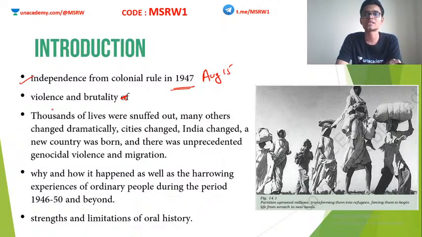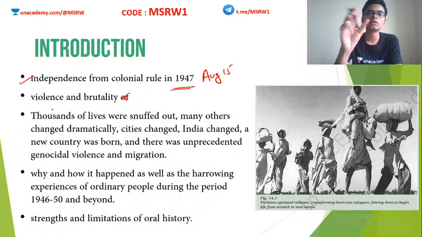We have never seen such a level of genocide in history before. What is genocide? Genocide means mass killing. Mass killing along with migration were the characteristic features of India's partition. So we are going to explore why and how it happened. Why did this mass killing and genocide happen, and how did this happen? Why did the British not prevent this, or why wasn't the Indian National Congress or the Muslim League able to prevent this? We will look into all these things.